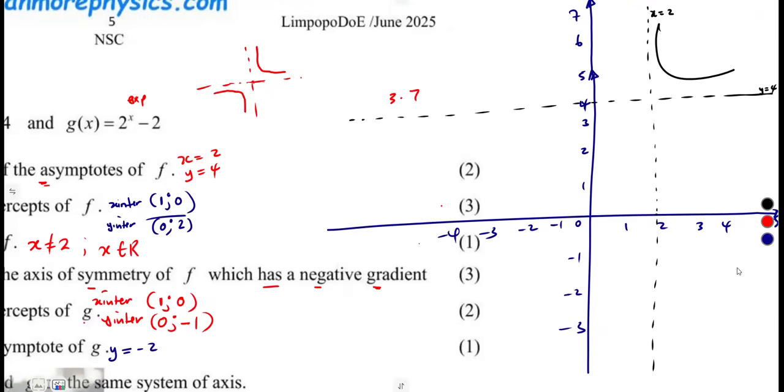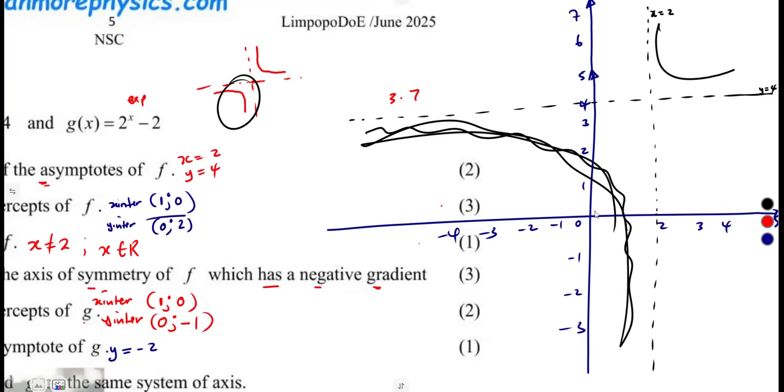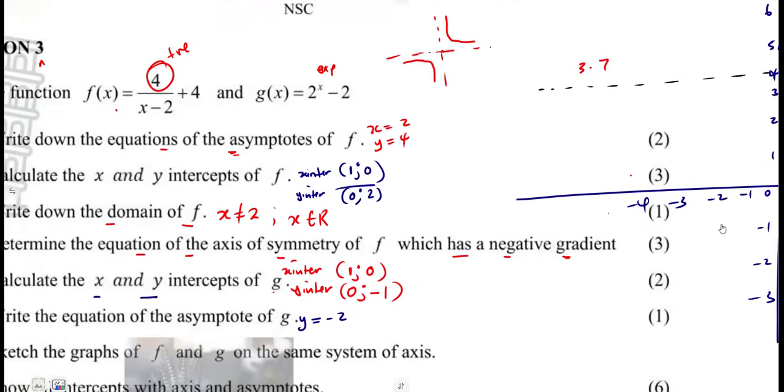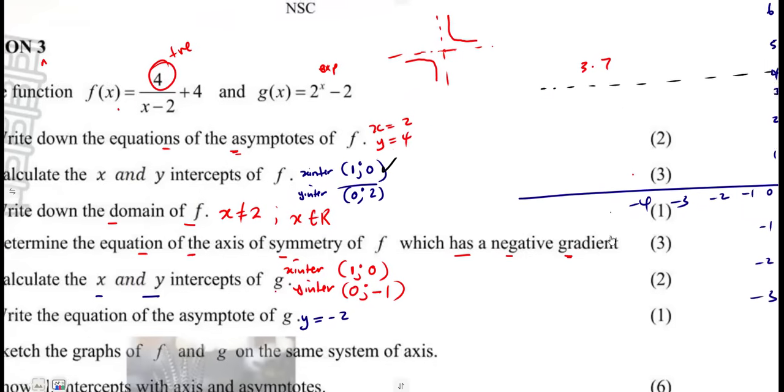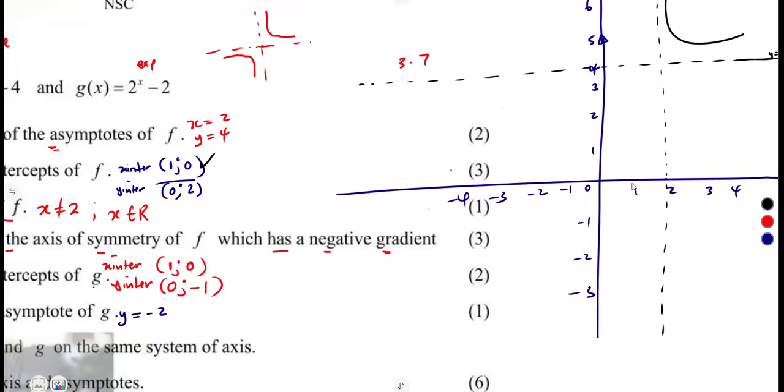So as you can see, the graph in this quadrant of our asymptotes must have the y-intercept and the x-intercept. That's where those intercepts play a role. So we're going to need those intercepts. Calculate the x-intercept of f. Remember, the x-intercept was 1, 0. The y-intercept, 0, 2. So with these asymptotes and these intercepts, we can have our sketch passing through 2 and 1 like this. It tends to reach the asymptote, but it won't reach it.